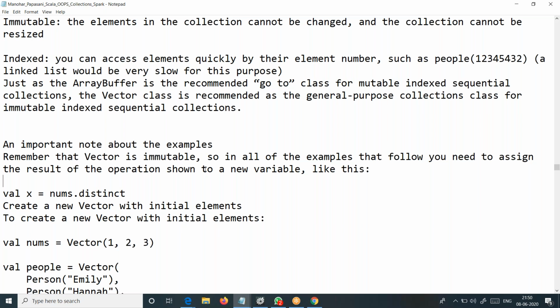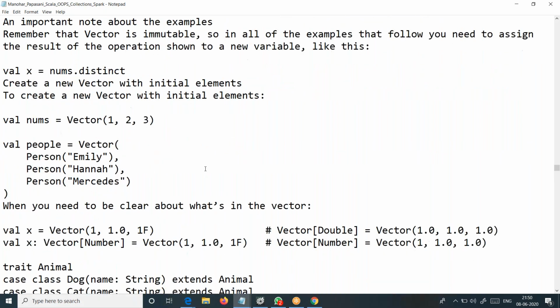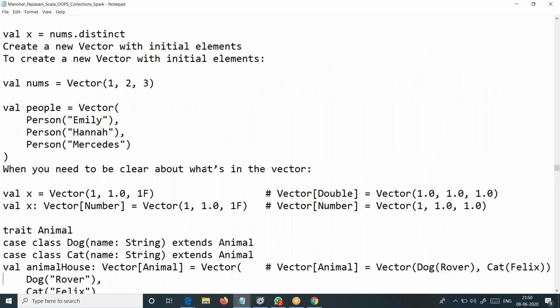Now I'm quickly jumping to the examples. It doesn't take much time for us. I just want to make sure we discuss this and finish this today, so that tomorrow I can switch to the set, and then after that I can switch to the map. Probably in this week, if we can try to finish collections, I am not sure, but if we can finish collections, then one of the bigger topics in Scala will be covered, and the most important topic will be completed.